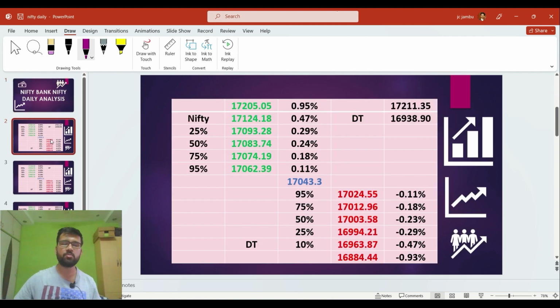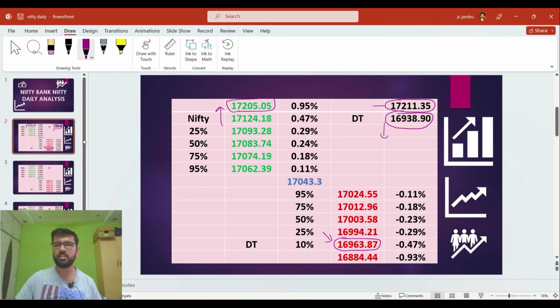So first of all, we'll discuss the Nifty 50's past analysis performance. In today's session, the market made a high of 17,211 and a low of 16,938. The 17,211 level is way above our extreme target in the Nifty 50, and the 16,938 level is lower than our daily target on the downside. On the upper side, the market tested our extreme target, and on the lower side, it tested our daily target. Overall, the market has given more than 300 points of profit, more than 300 points of fall in today's session.